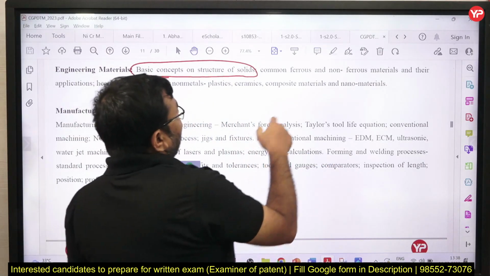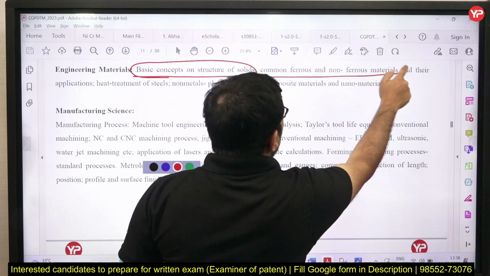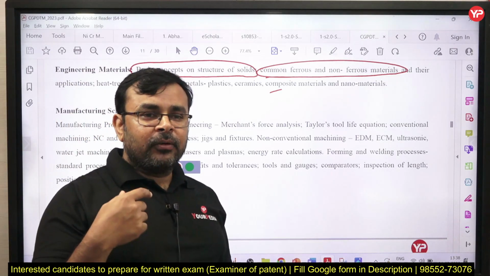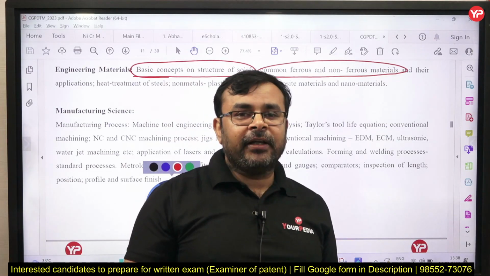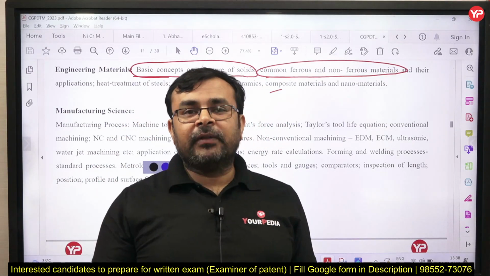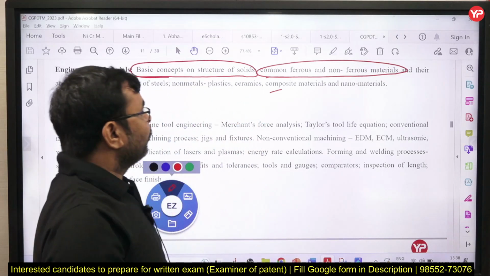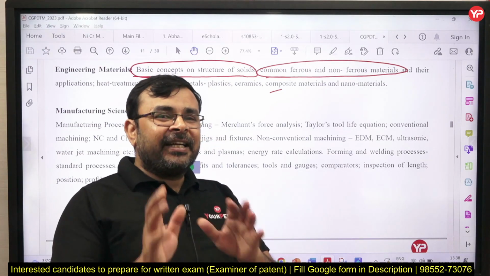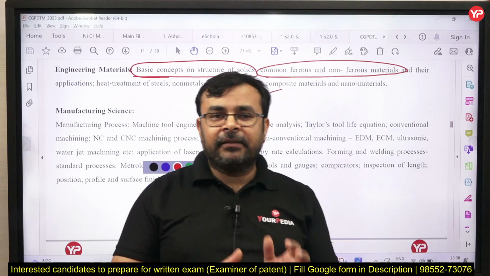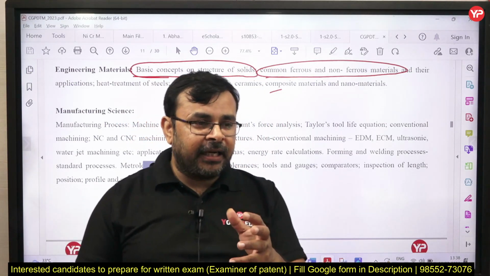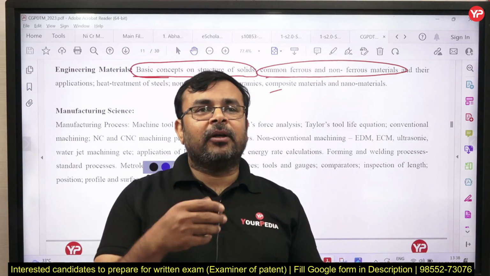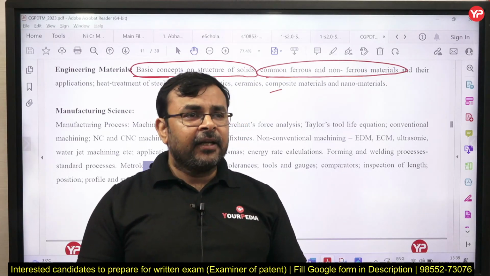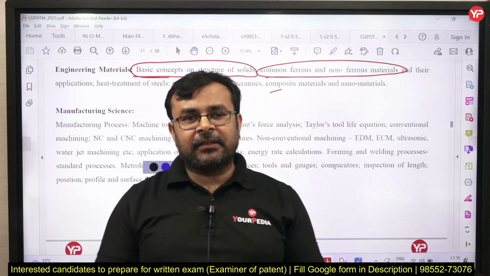And now after that we move to common ferrous and non-ferrous material. Mainly in this we see the iron carbon diagram, and after that what types of steels there are, what the alloying elements are and the importance of these alloying elements on steel as well as cast iron. So this is all about ferrous metal. And if I talk about non-ferrous metals, especially age hardening may be asked sometimes for aluminum, and similarly sometimes they ask what is superalloy, what is superalloy based on nickel, yes or no, what is superalloy based on copper, yes or no, correct. So non-ferrous metals may also be asked, is it clear?